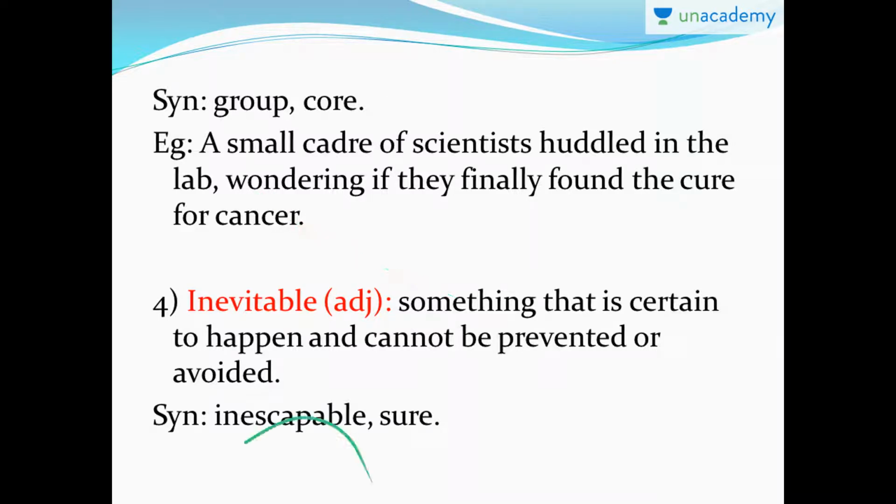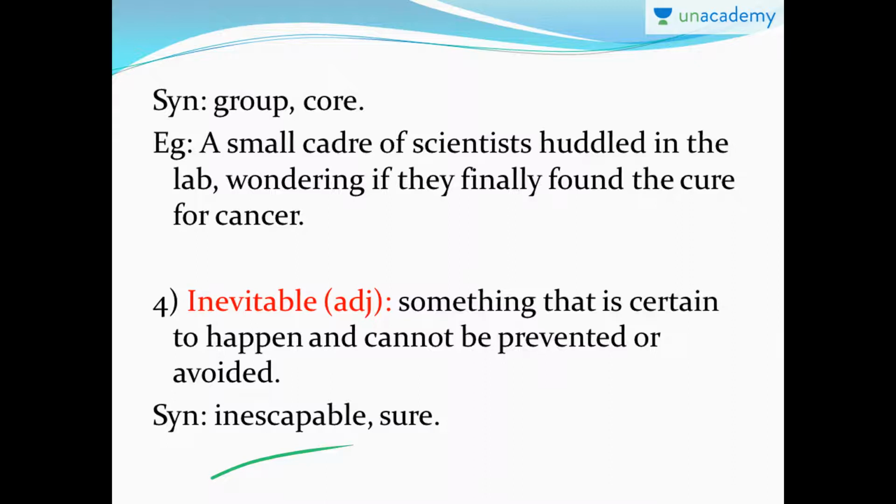So next word is inevitable. I'm sorry about that. So inevitable is an adjective that means something that is certain to happen and cannot be prevented or avoided. So that means it will happen no matter what you do and you can't really do anything about it. So the happening of that event is so sure that even if you go an extra mile to stop it, you won't be able to stop it. So those kind of events are called inevitable events.